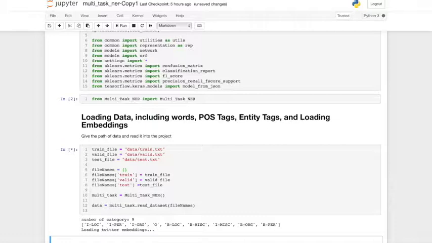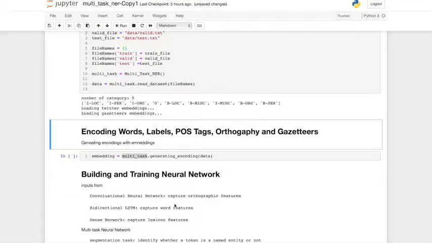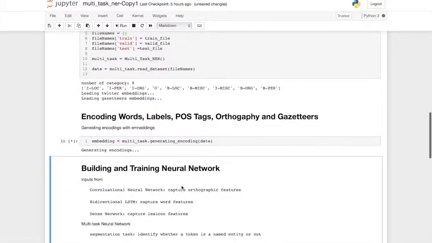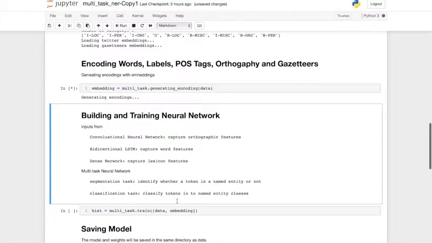After loading data, the categories will be printed. The pre-trained embeddings will be loaded here as well. This project uses 2 embeddings. Now, the block encodes the orthographic, word and lexicon features and the labels.